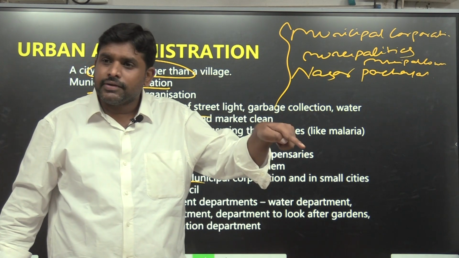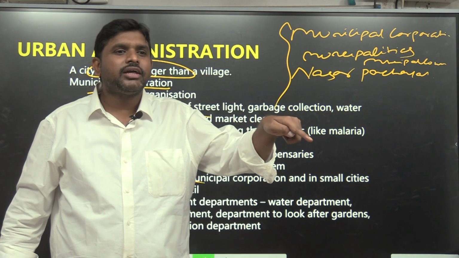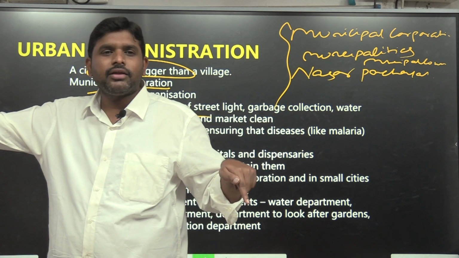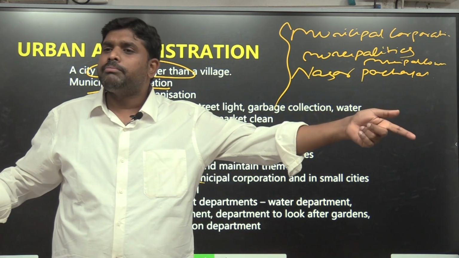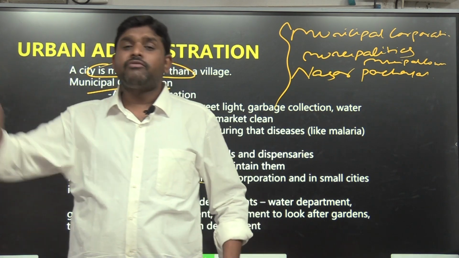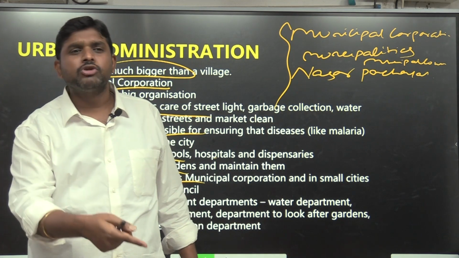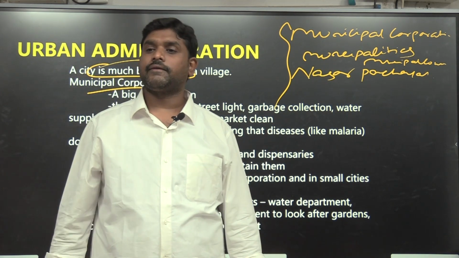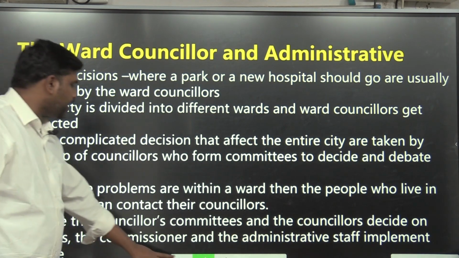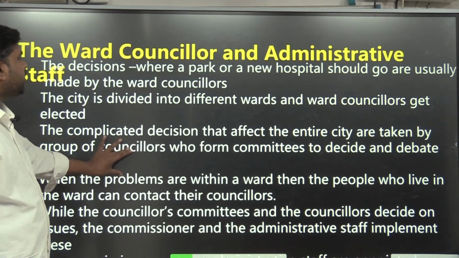Here it is called Gram Panchayat, which is headed by whom? Sarpanch. Here it is headed by whom? Mayor. Here it is overlooked by whom? Panchayat secretary. Here it is overlooked by whom? Municipal commissioner. For a city, it is an IAS officer. For a municipality, it is a group 1 officer. In this way, the administration will be running. The ward councillor and, as I told, administrative staff.